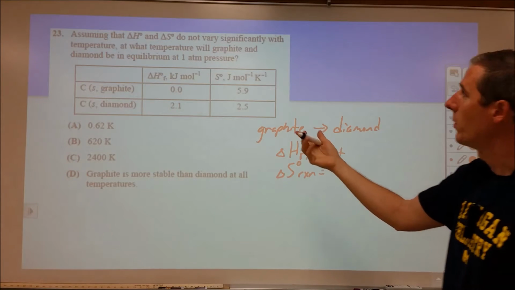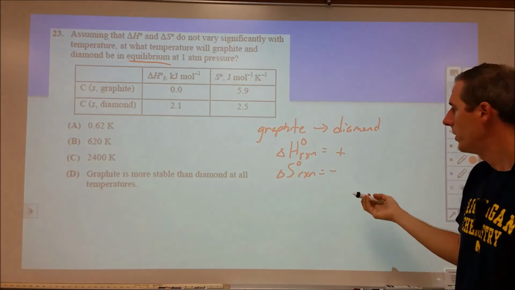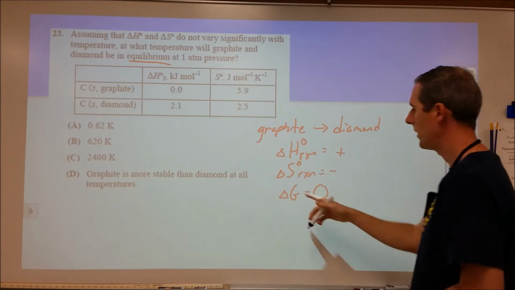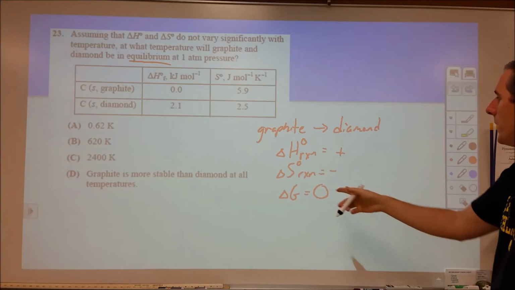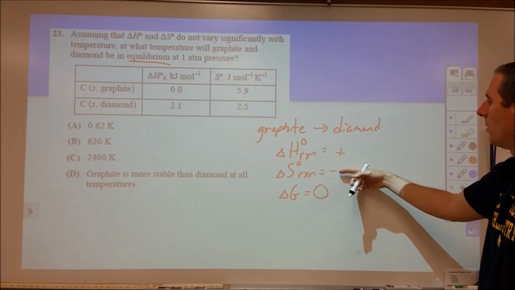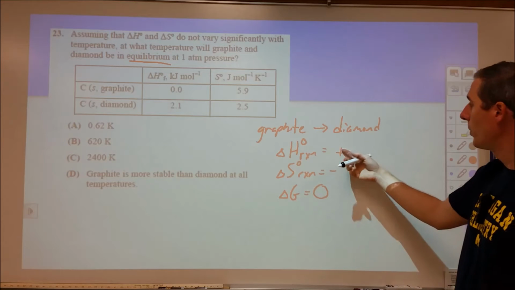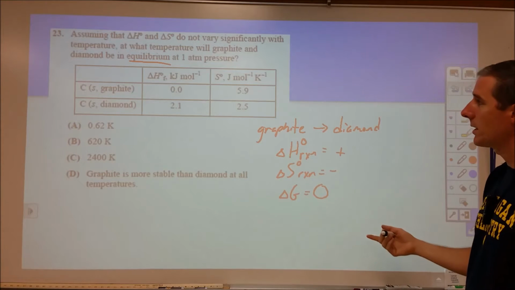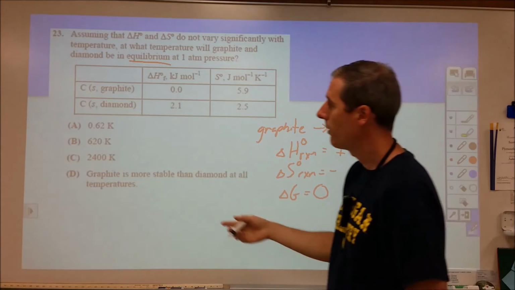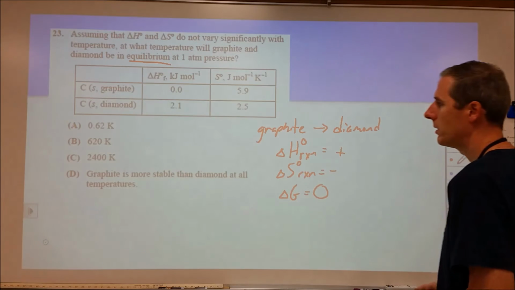So this question asks, at what temperature will the diamond be in equilibrium? In equilibrium is implying that we want a delta G value of 0, not a delta G naught value. And that's going to be equal to, assuming these are relatively constant, this value minus the temperature times this value. But both of those are positive values, and so that's not possible. So this is never going to reach an equilibrium. So if we look, we have three choices of temperatures, and then we have a fourth one that's not a temperature one. So probably our D is our answer.